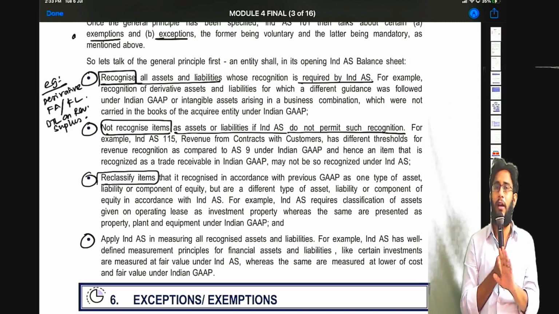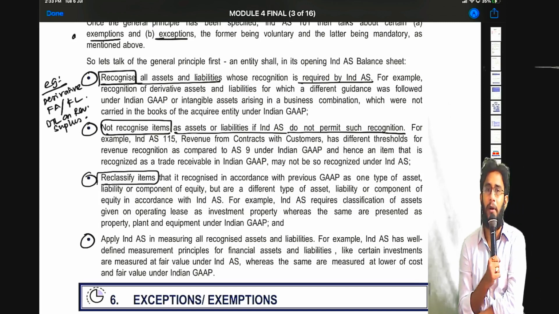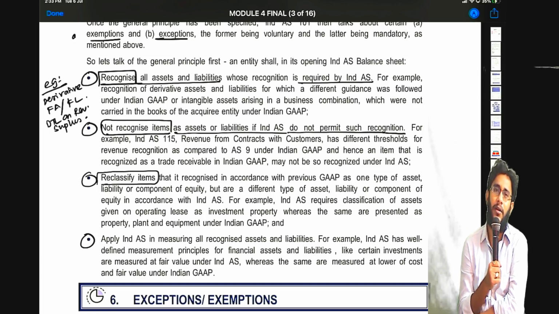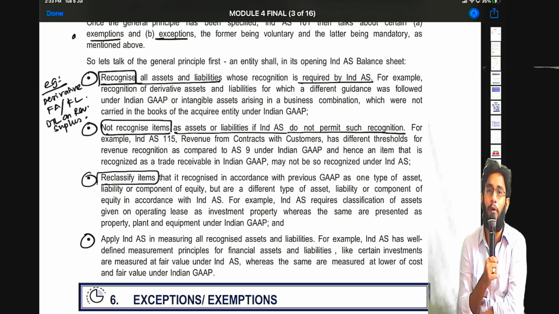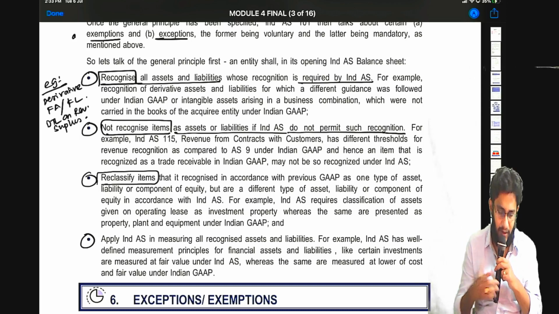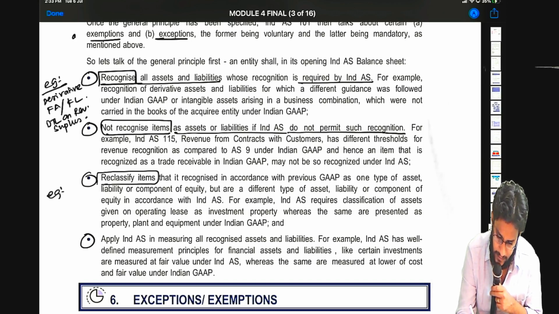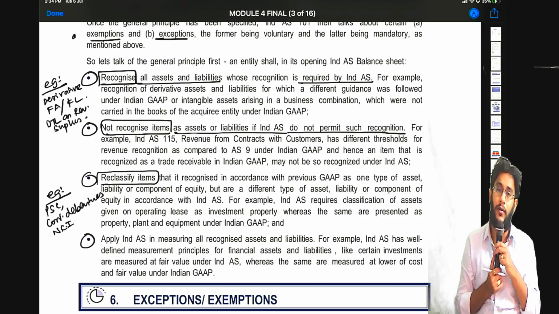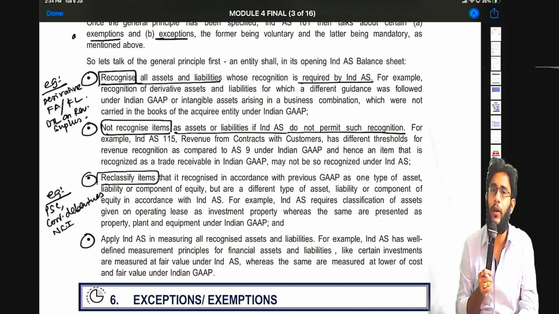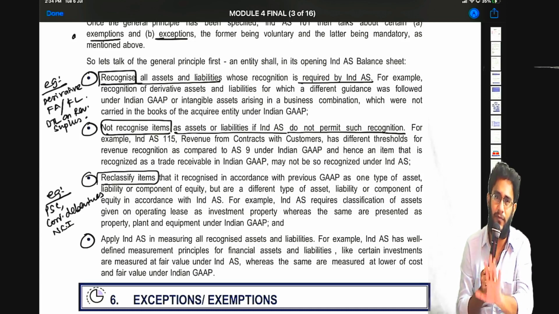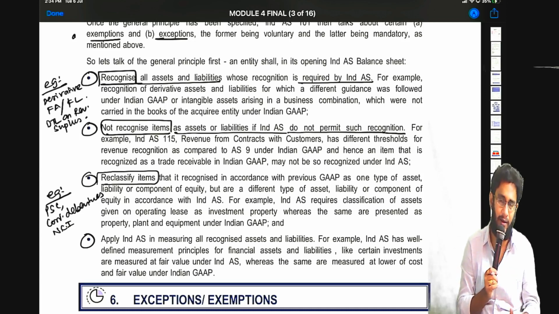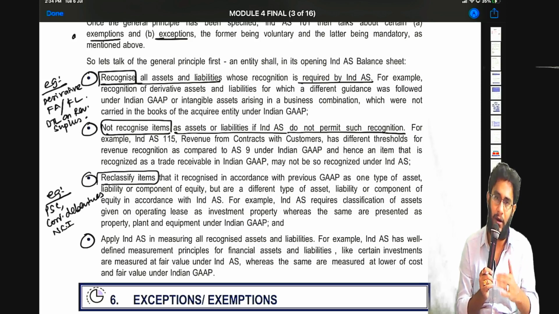For example, I have a fully convertible debenture. Let's assume that interest is also discretionary. It's a core equity item, but we used to group it under long-term borrowings. That is wrong, no? So reclassify. Example, preference share capital, convertible debentures, even non-controlling interest. Earlier, non-controlling interest, which we used to call minority interest, we used to group it under liabilities. Since some of the entities follow that, now it's very clear. You have to show it separately or park it as a part of equity.